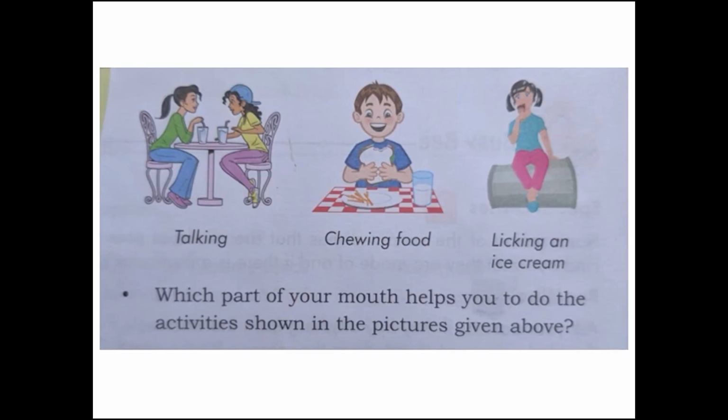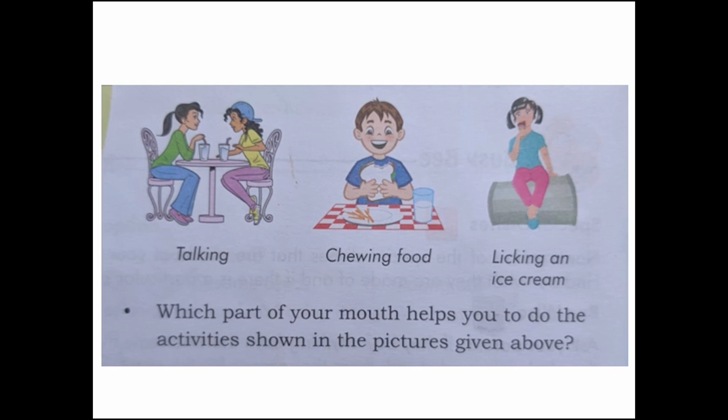Children, look at the pictures. Here in the first picture, they are talking. Second one is chewing food. And third one is licking an ice cream. So which part of our mouth helps us to do the activity shown in the pictures? Yes, our tongue and teeth help us to talk. Our teeth help us to chew the food. And our tongue helps us to lick the food.